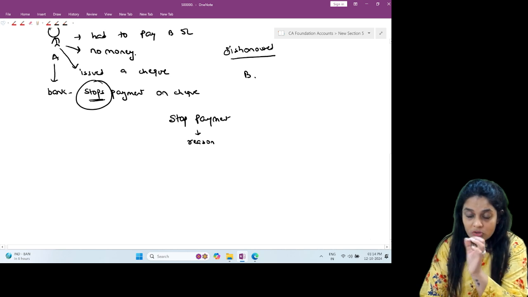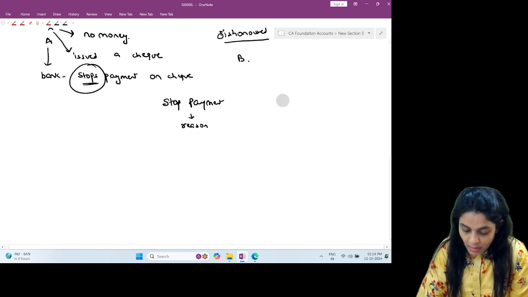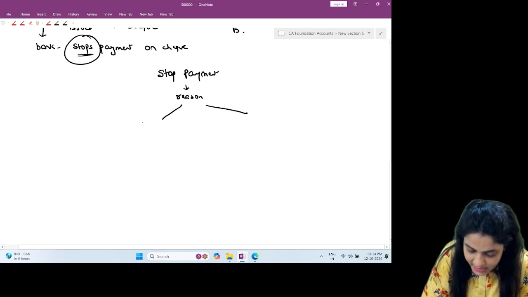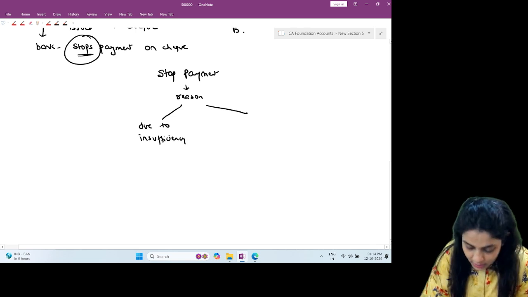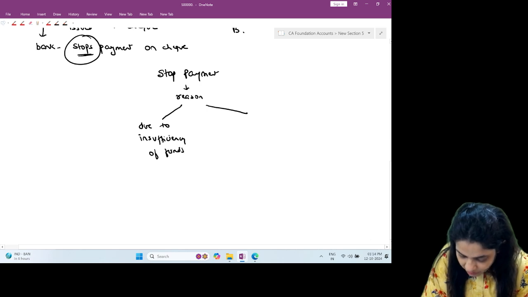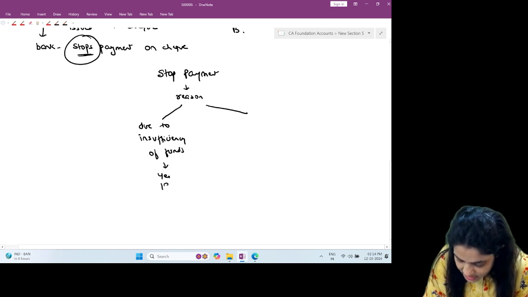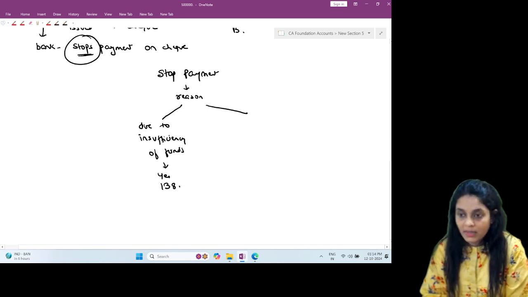What was the reason the check was stopped? Is it due to insufficiency of funds? If yes, you will still be punished under 138.